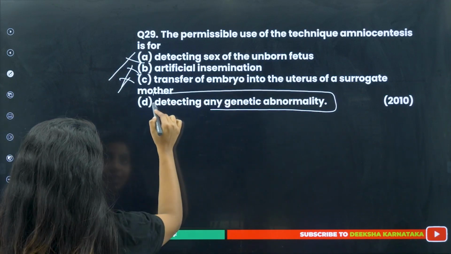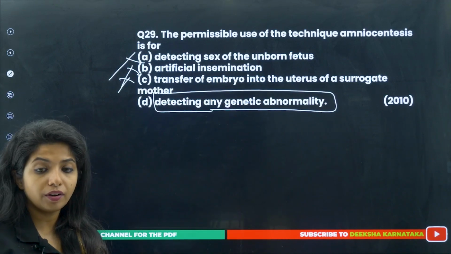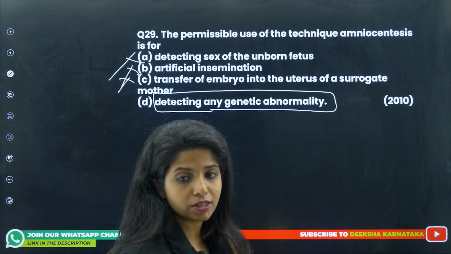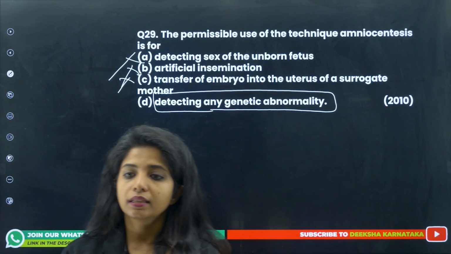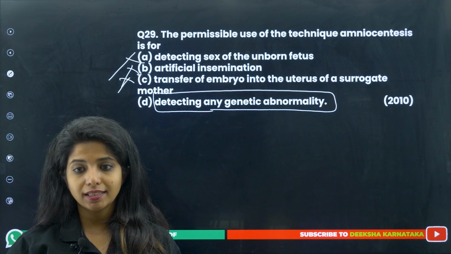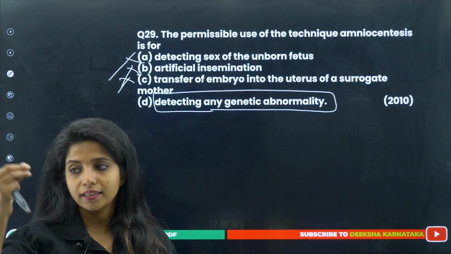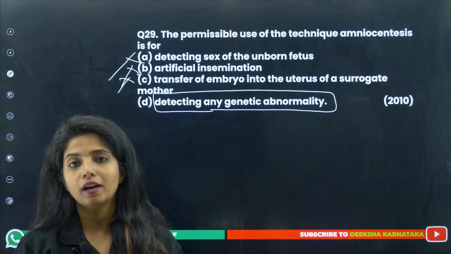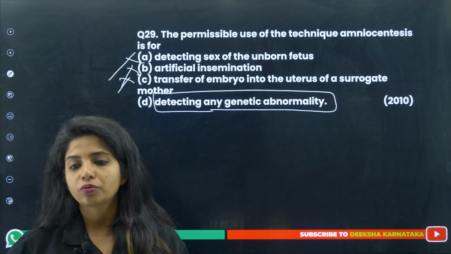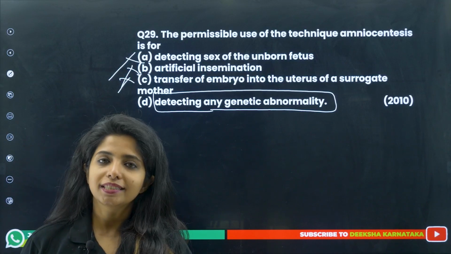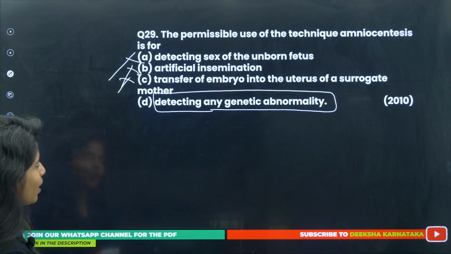You can find genetic diseases like Down syndrome, Klinefelter's, sickle cell anemia, Turner syndrome, anything with the help of the amniocentesis process, because as I said, you are seeing the genes, you can see the DNA. If you find any genetic abnormality, then you can decide what to do further. This came in the year 2010 and this is question number 29.